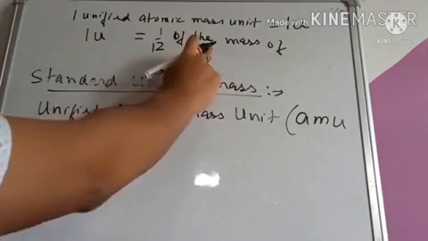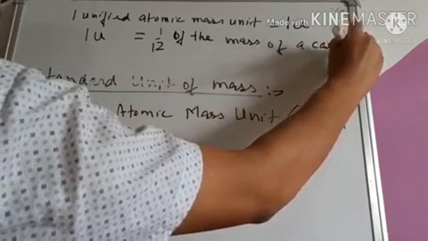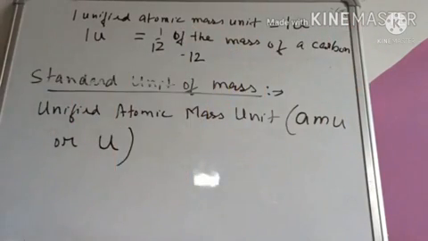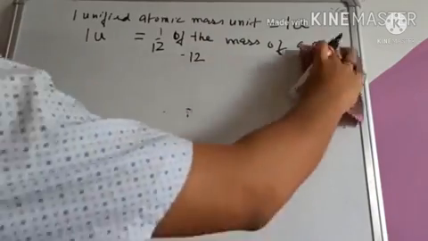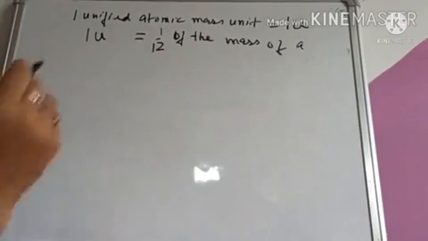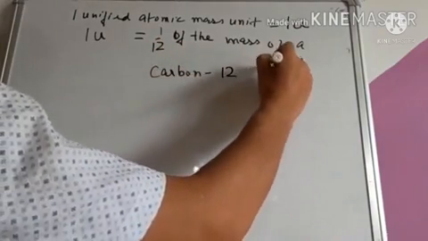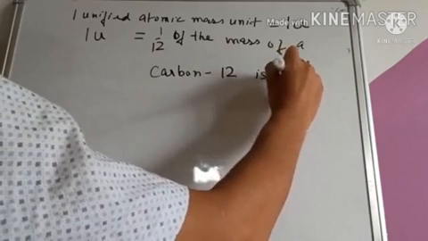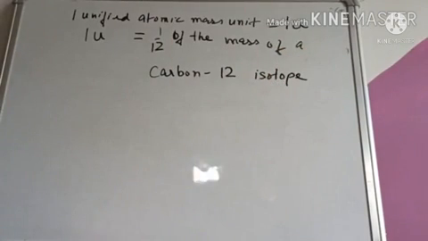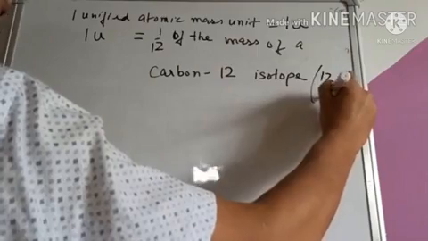the mass of a carbon 12 isotope, and the carbon 12 isotope can be written as 12C6.